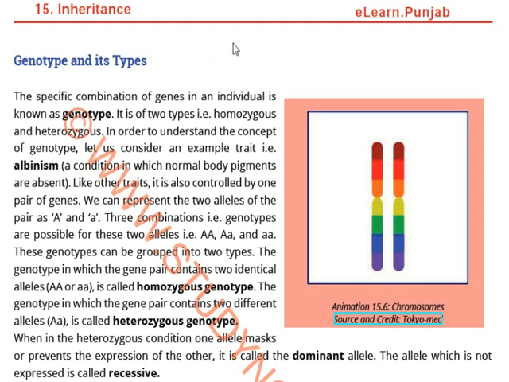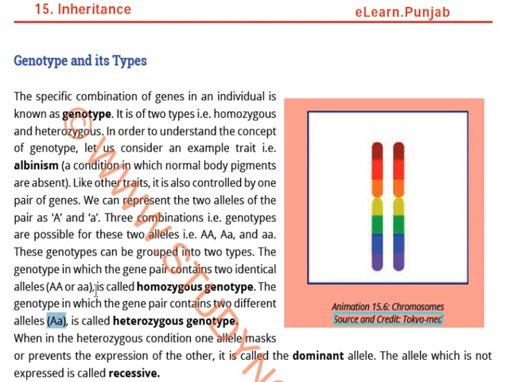Like other traits, it is also controlled by one pair of genes. We can represent the two alleles, for example, A and a. So this A and a is used to denote albinism. Three combinations are seen: two uppercase A's, one uppercase A and one lowercase a, and two lowercase a's. It means that this genotype can be grouped into two: homozygous and heterozygous. Homozygous means same, in which the same kind of genes are present, and heterozygous means in which there is variation, different genes are present. Two different alleles, heterozygous. Two identical alleles, homozygous. Understand?